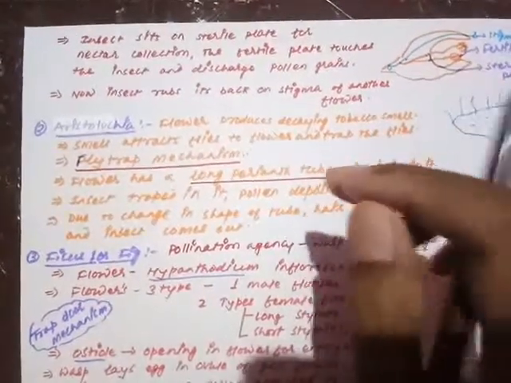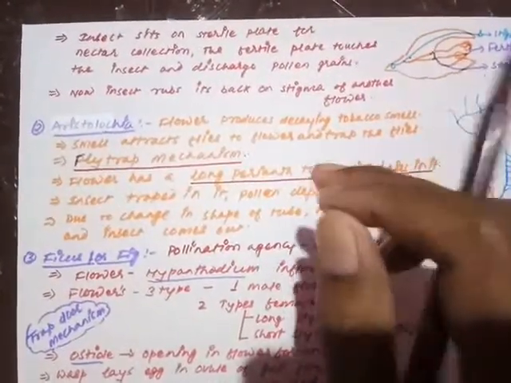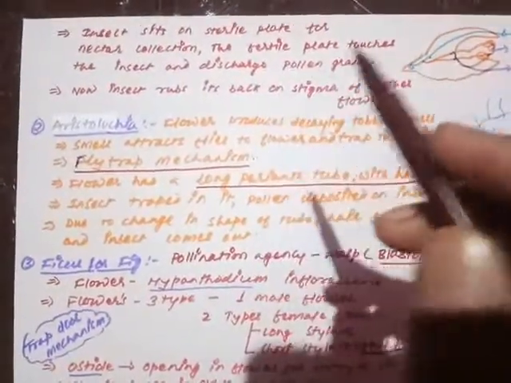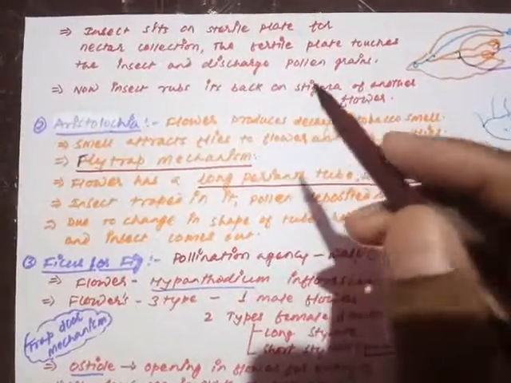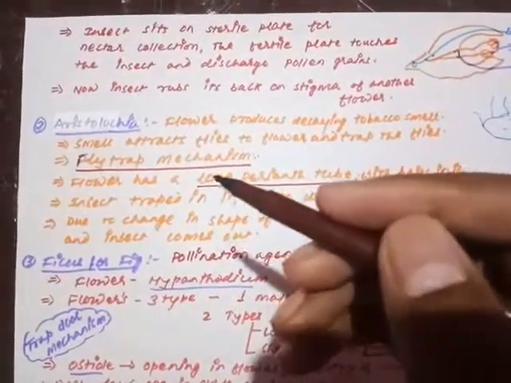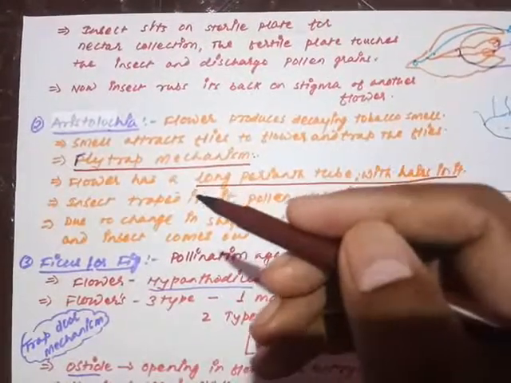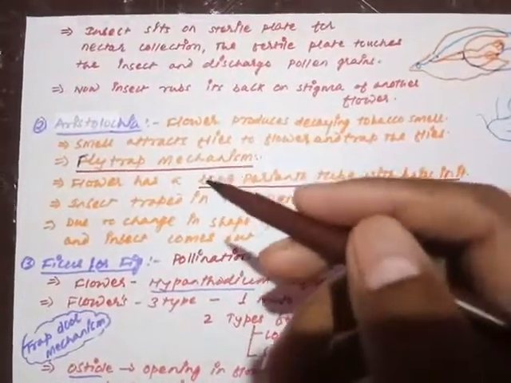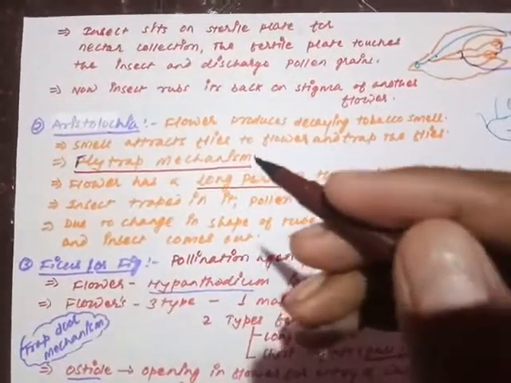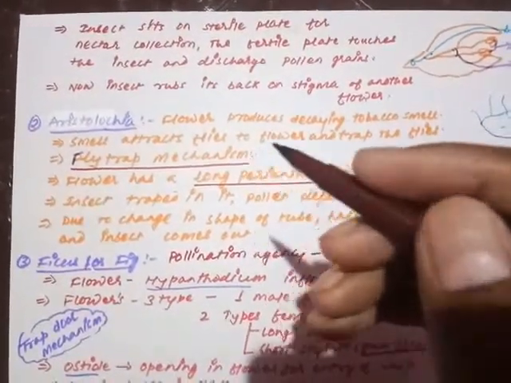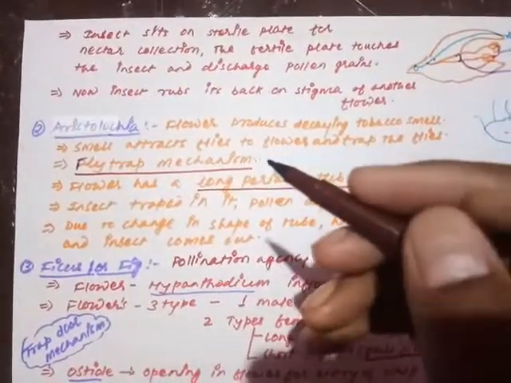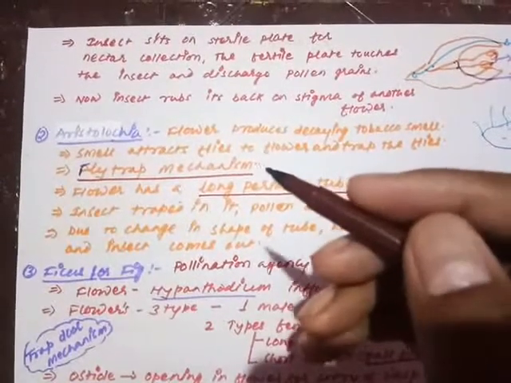So when the insect sits on the lower lip for the purpose of nectar collection, it usually sits on the sterile plate because the nectaries lie deeper inside the flower. So when the insect enters inside, it sits on the sterile plate, and due to the pressure generated, the fertile plate comes and touches the body surface of the insect. Are you getting my point?